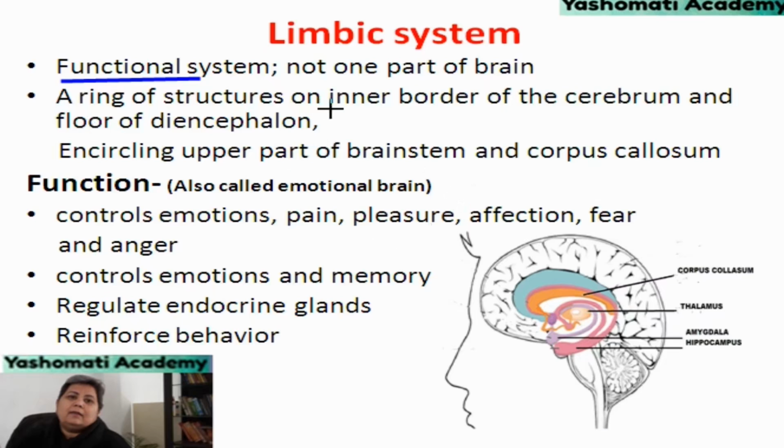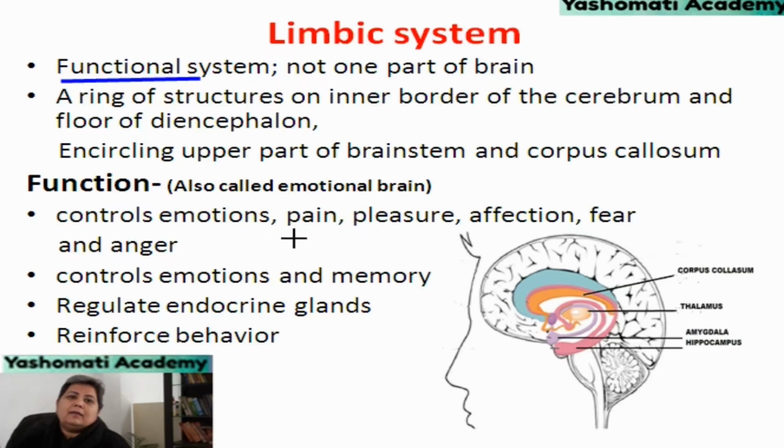A ring of structures on inner border of the cerebrum and floor of diencephalon is forming the limbic system. It is encircling upper part of the brainstem and corpus callosum. Its main functions are controlling emotions and memory, and that is why it is also called the emotional brain.